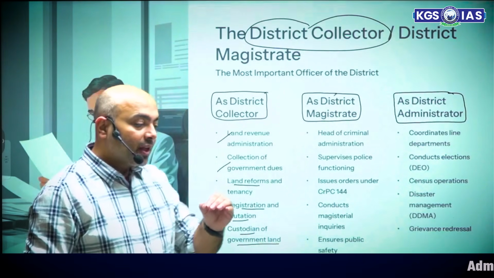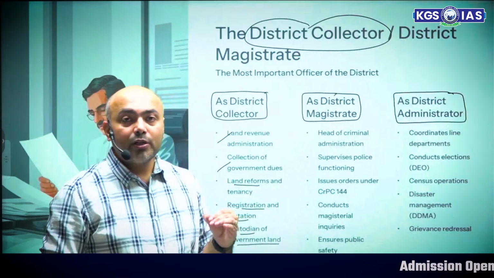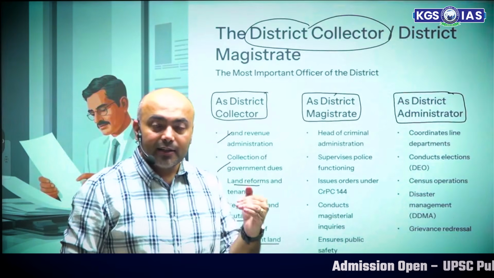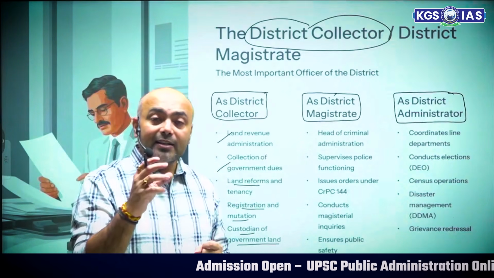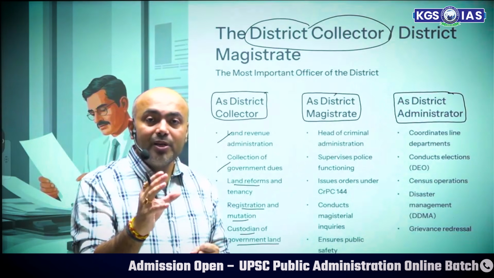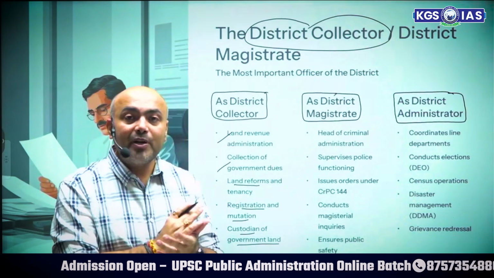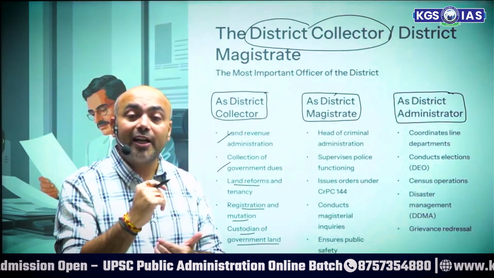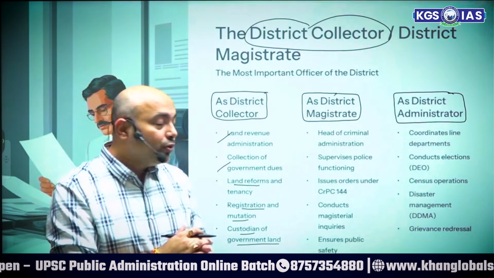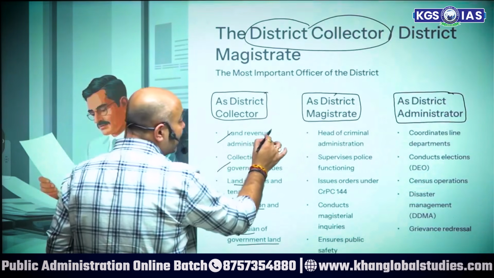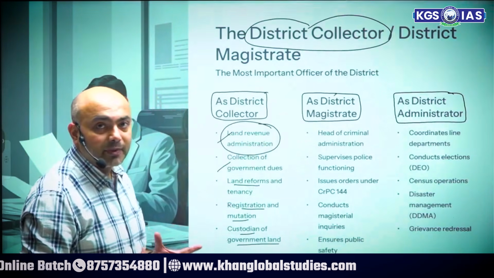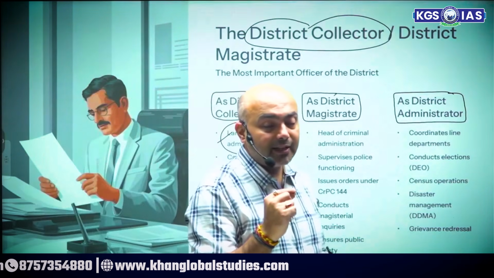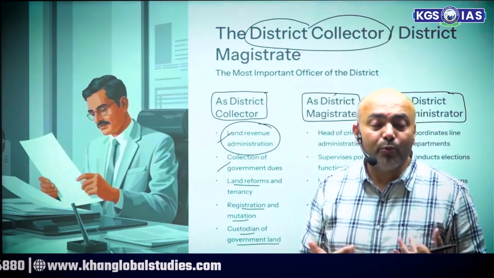That means whenever we talk about the district collector, what is the responsibility of the office? As a district collector, the responsibility of the office is primarily related to government revenue. So when it comes to revenue collection at the district level, who performs that?